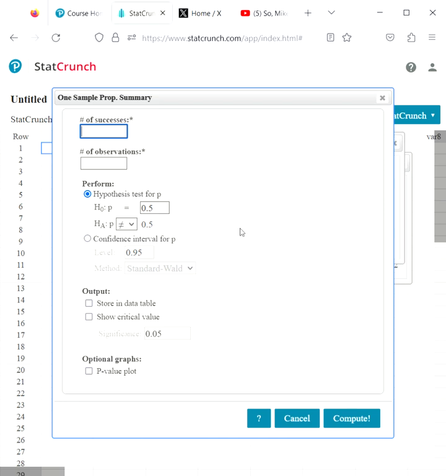Let's see. Number of successes. We're looking at the number of successes, which are 429. Observations, 875. Now, 51.3. What you want to do is take this, back by 2, 0.153. And I'm not paying attention. Let me see here.